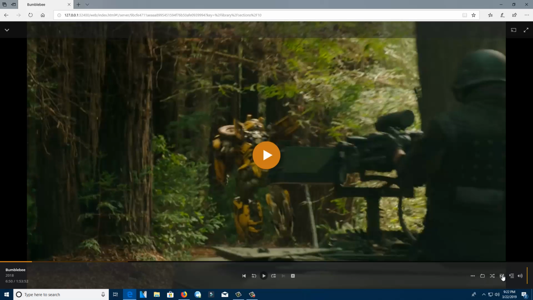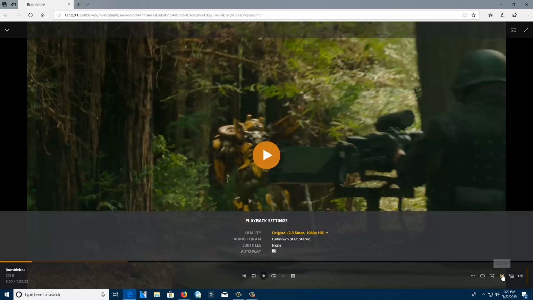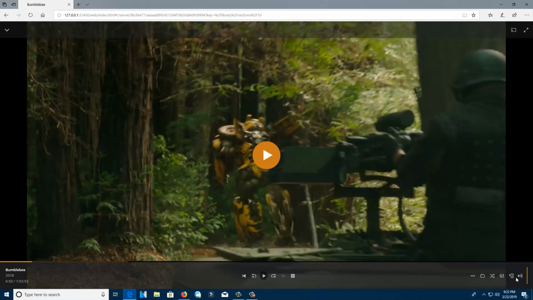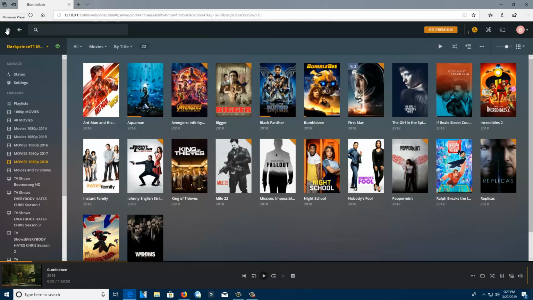Now you can go to settings here. You can change the playback settings. You can add it to your queue. You can mess with your audio. You can loop it. There are all kinds of ways. You can go to more actions, analyze it, download it, add to playlists. It's a lot of things here. So I'm telling you, Plex is a game changer.